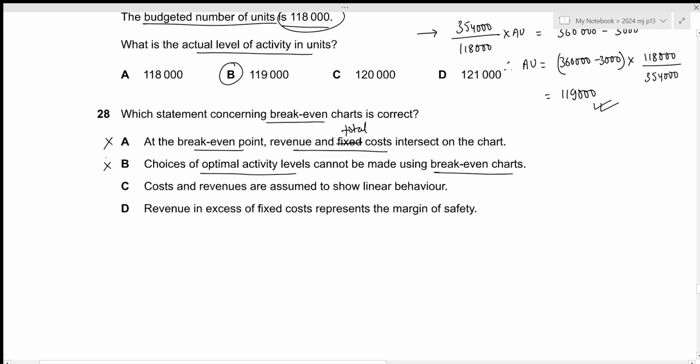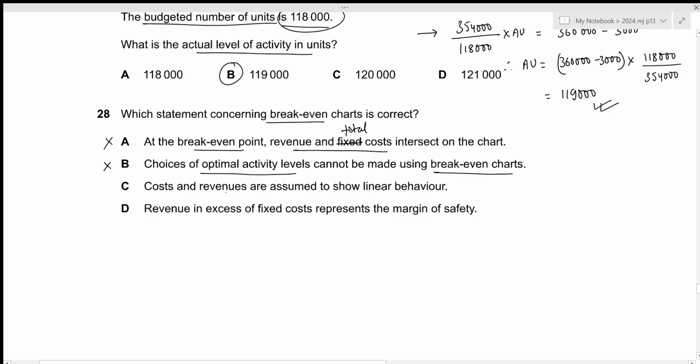This is incorrect because the break-even charts clearly define the point at which the total revenue will be equal to the total cost. So that is the point where the company will not make any profit and the point where the company will not have to bear any loss. So in order to figure out the optimal activity level, definitely break-even charts can be used.